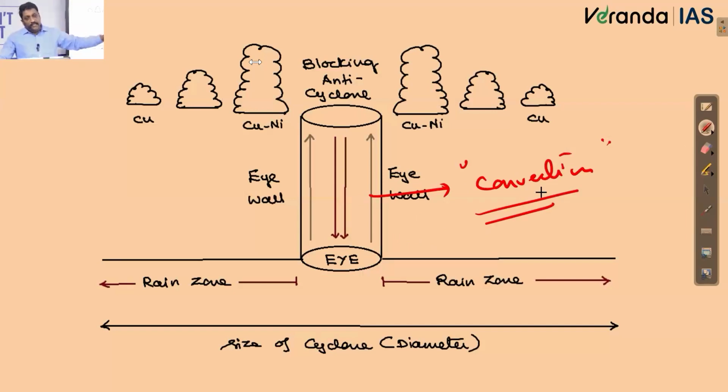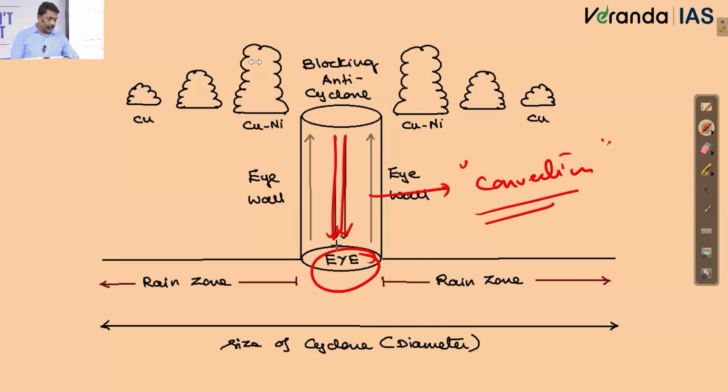So in the same place, I will not have both convection and advection taking place together. What is advection? Another name for wind, right? So wherever there is a vertical movement of air mass, I may not have wind. Then comes the question, why exactly? Okay, why no wind, I understand, but why no precipitation? Why no rainfall? Because within the eye, what dominates at the center of this eye?